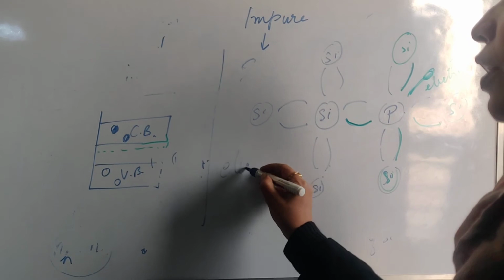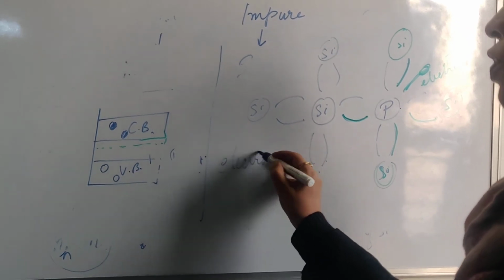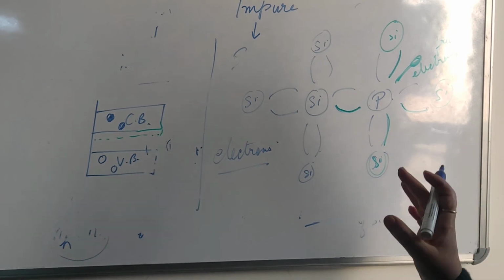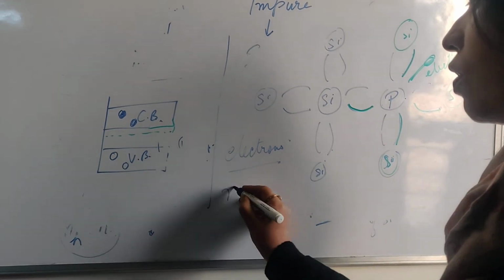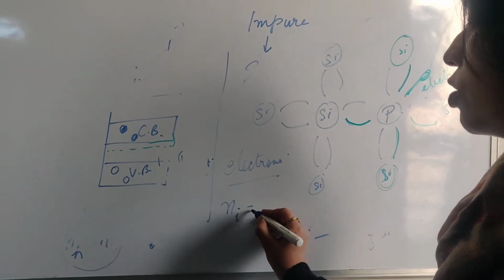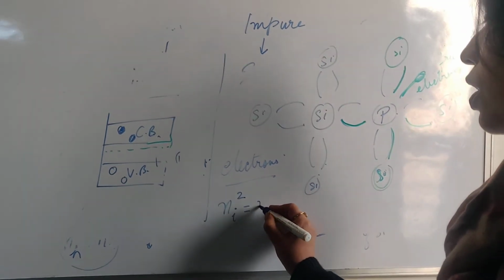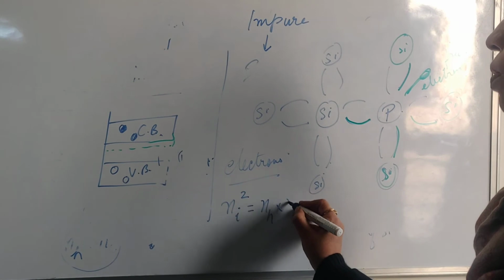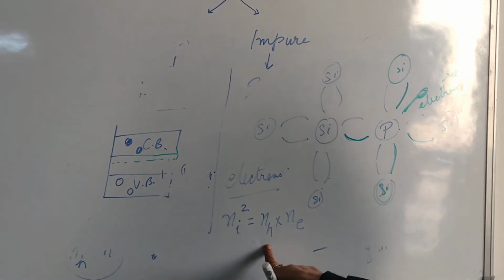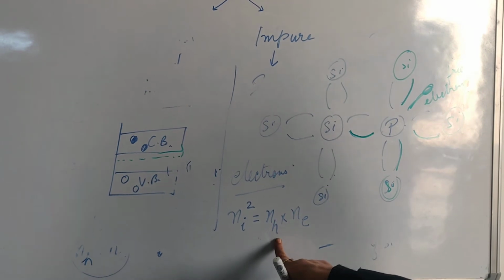These are electrons. Now if electrons are present, that does not mean that holes become zero. It cannot happen, because here also Ni square is equal to Nh into Ne. If we increase Ne, Nh will decrease, but it cannot be zero.